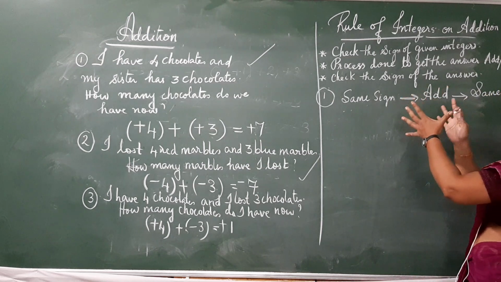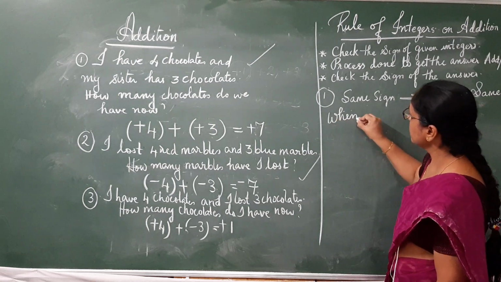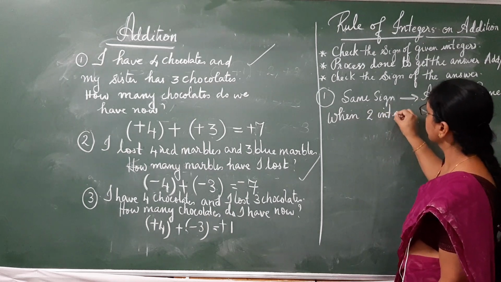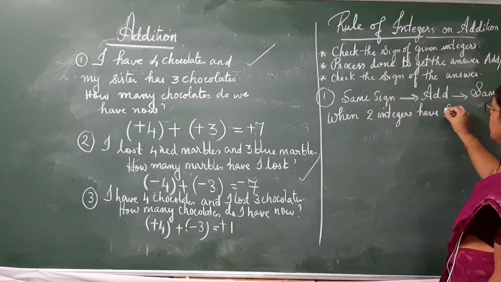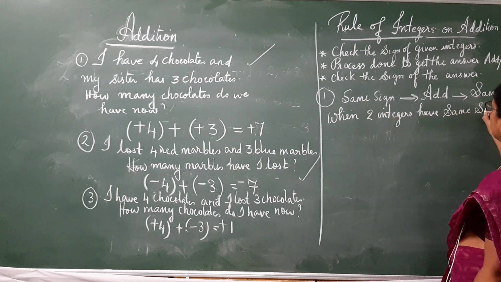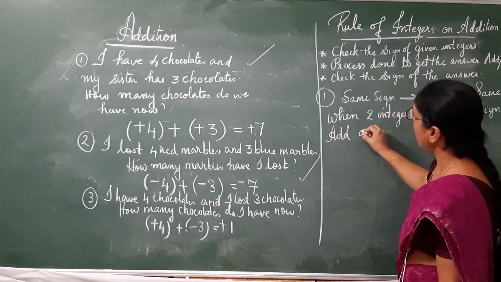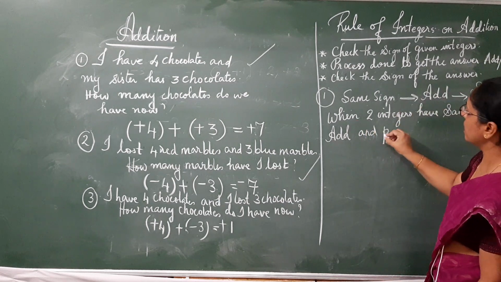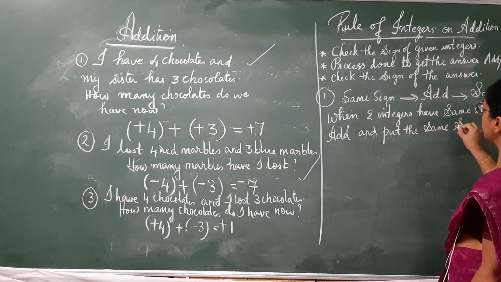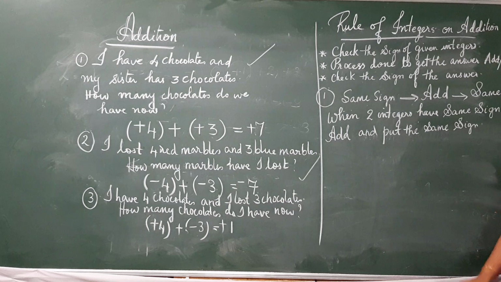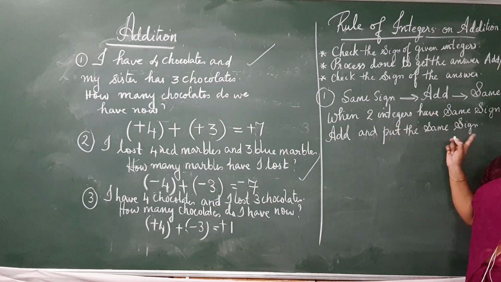So combining these three steps, we are going to write the rule. Rule is when two integers have same sign, add, the process done is add, and put the same sign. I repeat the rule. When two integers have same sign, add and put the same sign.